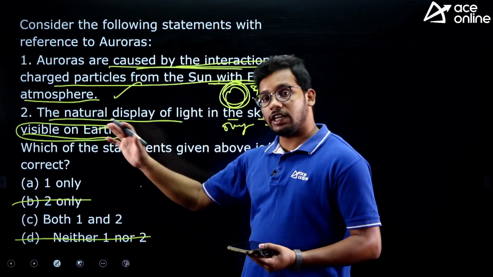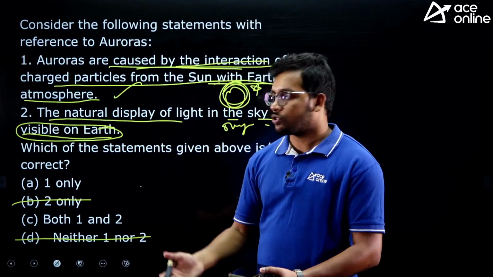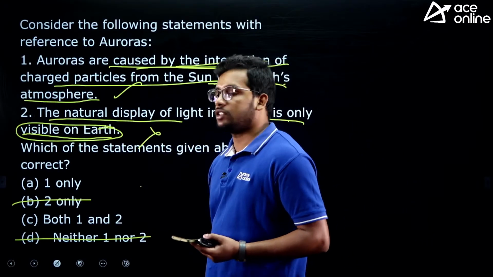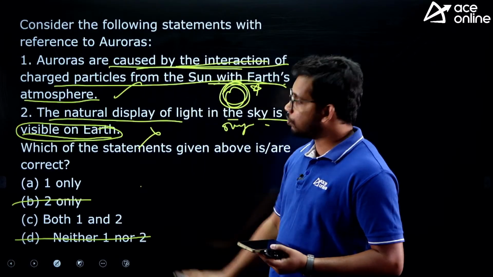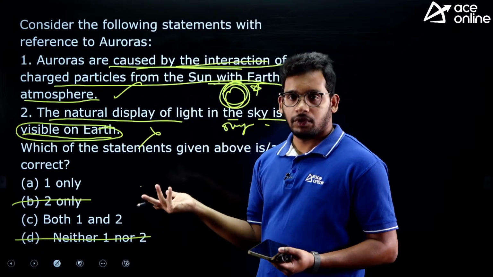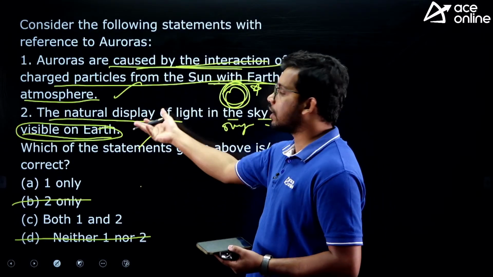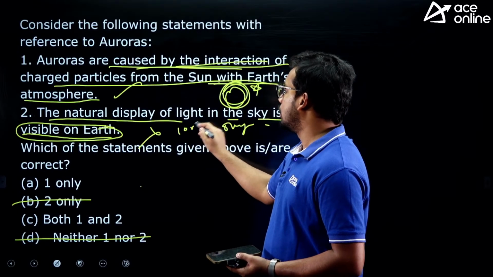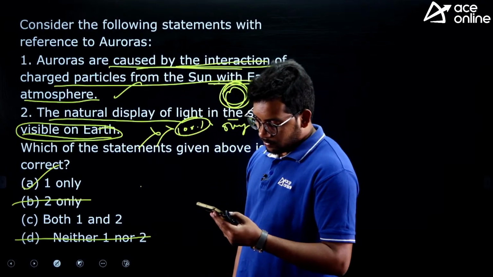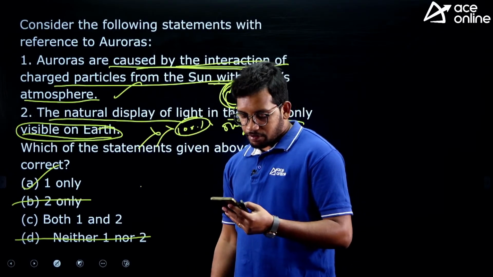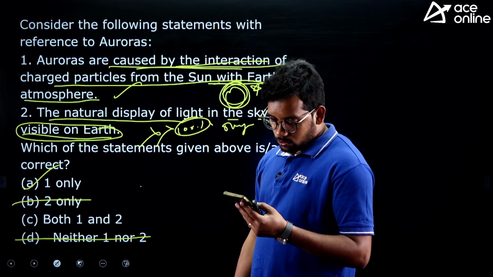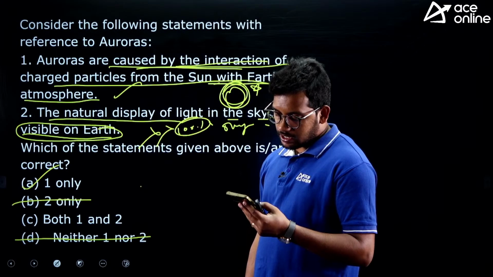So nobody can say that it is only visible on earth. We did not reach. So the statement itself is not justified. So we don't know the thing, such statement should be wrong. So they are visible in other planets also, that was proved. But anyway, still we don't know. So whenever there is an ambiguity in the statement, you cannot say 100% that this statement is true. So answer is A, 1 only. You all were defeated. Everyone have answered it as C. So the answer was actually A, right? So only Ranjan, Madan has answered it as correct.